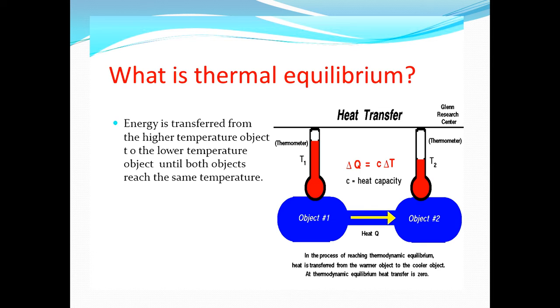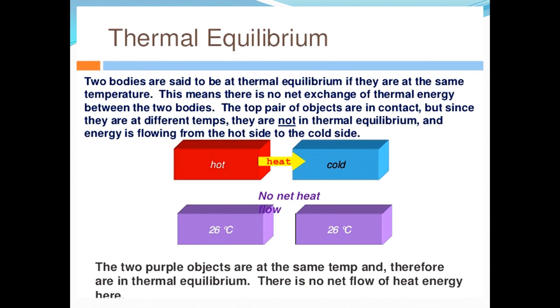See here, in this process of reaching thermodynamic equilibrium, the heat is transferred from the warmer object to the cooler object, and at thermodynamic equilibrium, heat transfer is what? Zero. Fine. So here heat transfer is also given with a formula, del Q is equal to C del T, where C is the heat capacity. Fine. Next, thermal equilibrium. I have given another example here.